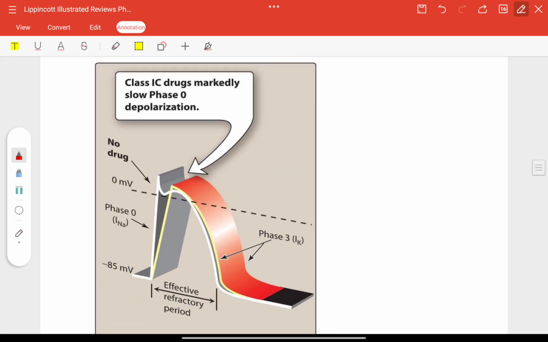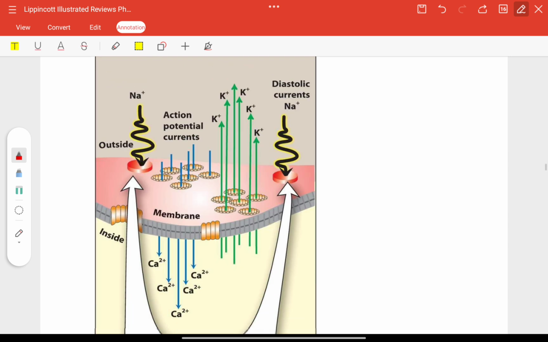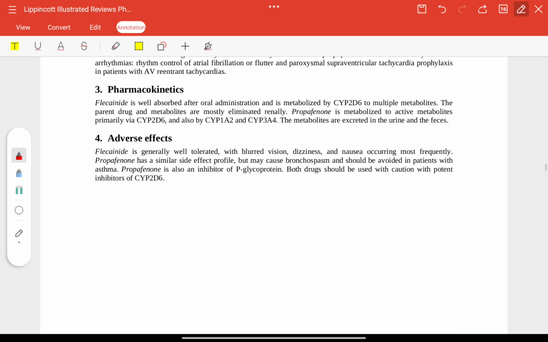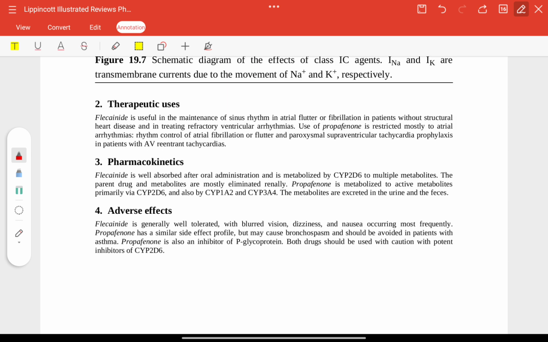Now, class 1C drugs markedly slow phase 0 depolarization, you see here, and they also do the same, but these have a slow rate of association like 1A. Therapeutic uses: maintenance of sinus rhythm in atrial flutter or fibrillation without structural heart disease, and in treating refractory ventricular arrhythmias. Propafenone is restricted mostly to atrial arrhythmias, rhythm control of atrial fibrillation or flutter.